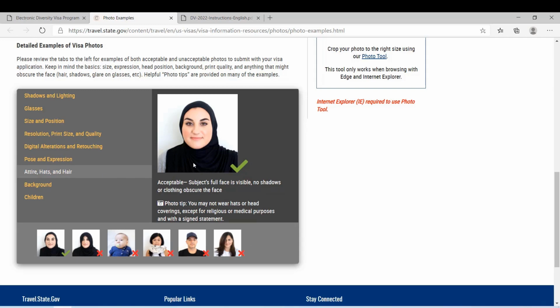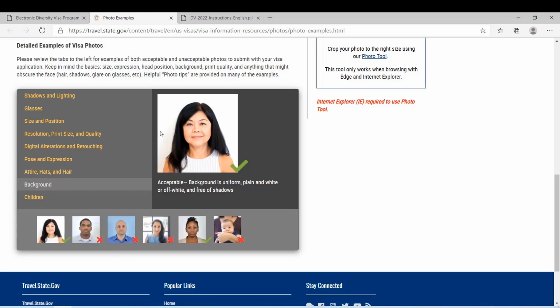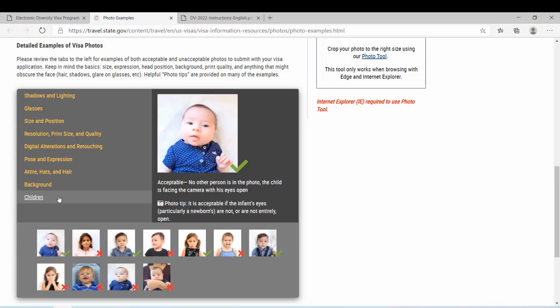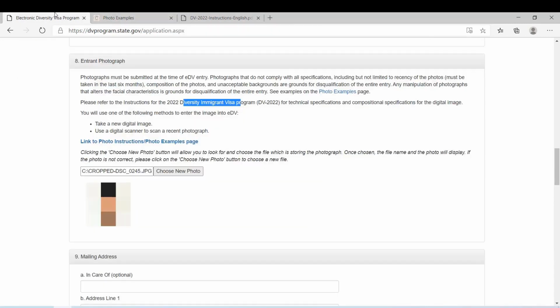Your face should be fully visible, and you see there are examples of some photos that are not acceptable. And the background should be white, not blue or anything else. So it should be white or off-white, plain white, yeah. And for children, you need to follow these examples.